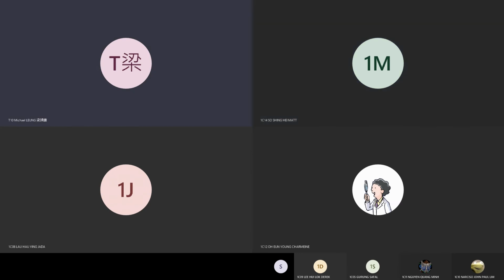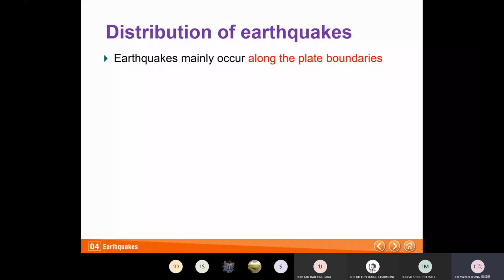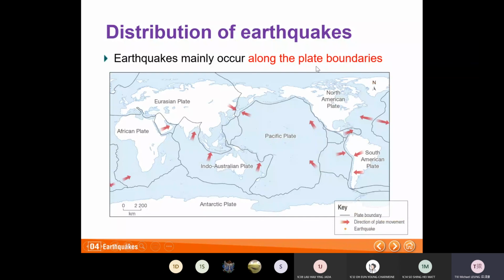So, the distribution of earthquakes. Earthquakes mainly occur along the plate boundaries. These arrows show the movement of plates. Fortunately, Hong Kong is not very far, but to a certain degree it is not on the plate boundary, so earthquakes do not always happen in Hong Kong. But Taiwan and Japan are prone to earthquakes.